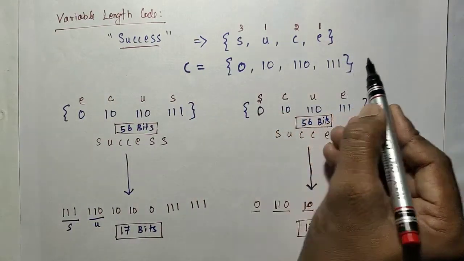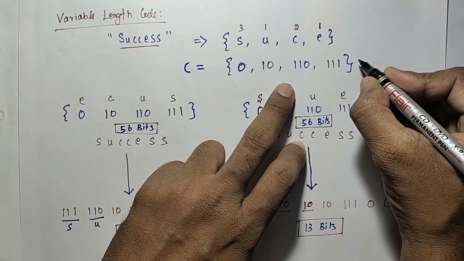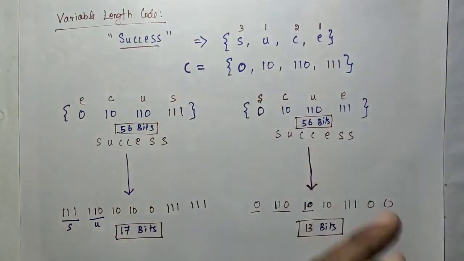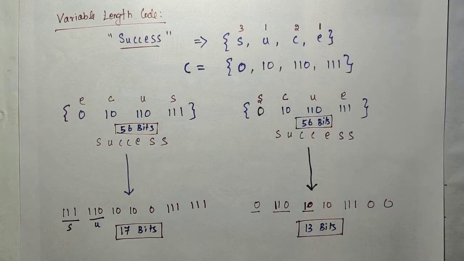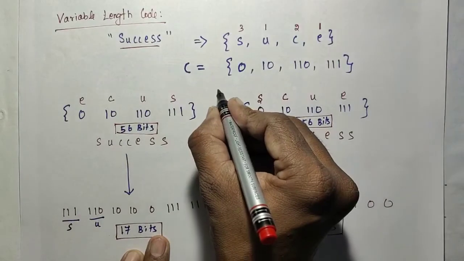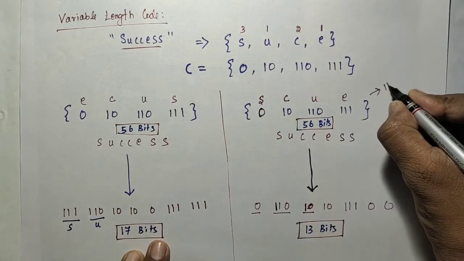So if you consider the occurrence of the symbols, and based on that you generate the variable length code, that code is called the Huffman code. For generating that type of code, we are going to use the Huffman algorithm. That algorithm belongs to the greedy approach. Now you will get some idea about what the Huffman code is. If the variable length code is probability based, it is the Huffman code.